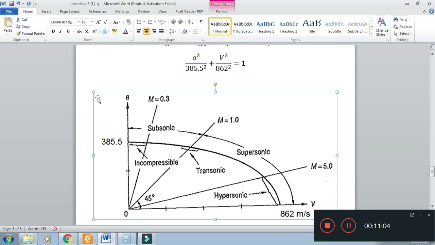So in the bottom part of the curve, we have high velocities, and in the top part we have low fluid velocities and high velocity of sound.